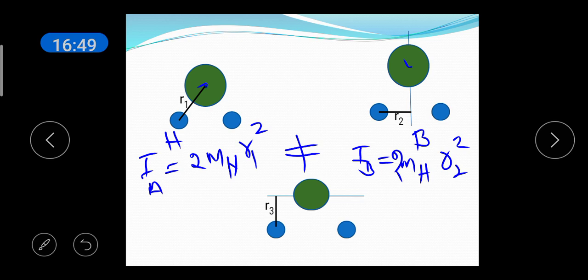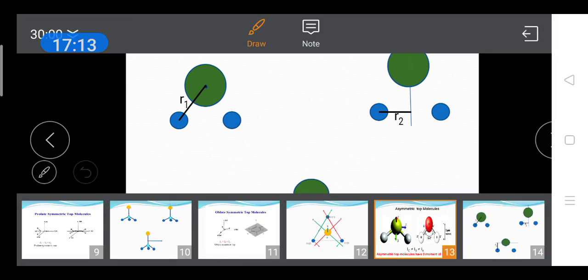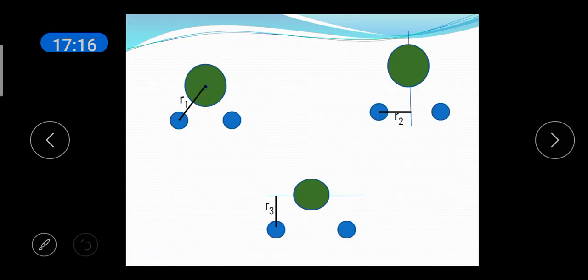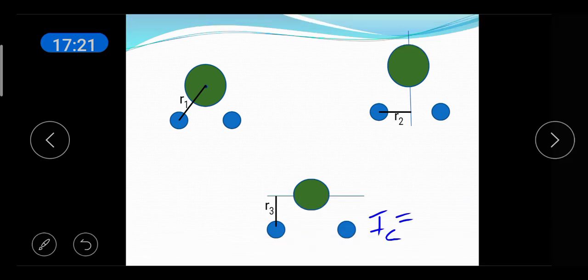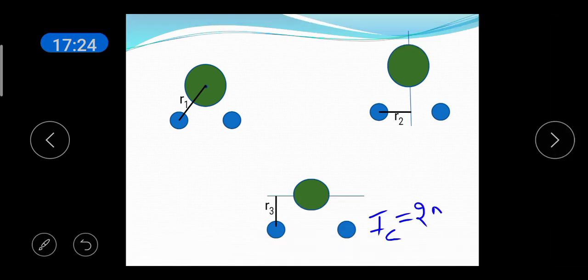Next, consider the rotation of the molecule about this axis. This axis is C. It is passing through the center of mass. It is in the plane of the slide and it is in a parallel direction. Now, if you consider the rotation of the molecule, the hydrogen atoms are rotated like this. The distance of the hydrogen atom from the axis is r3. So, you have IC is equal to, there are two hydrogen atoms, so 2mh into r3 square.